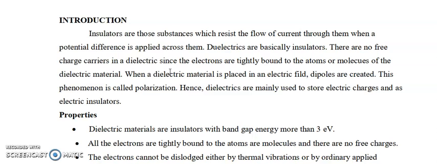When a dielectric material is placed in an electric field, dipoles are created. That is, separation of positive and negative charges takes place. So this is called dipoles. This phenomenon is called polarization. Hence, what are dielectrics? Dielectrics are insulators. They are used to store electrical energy.